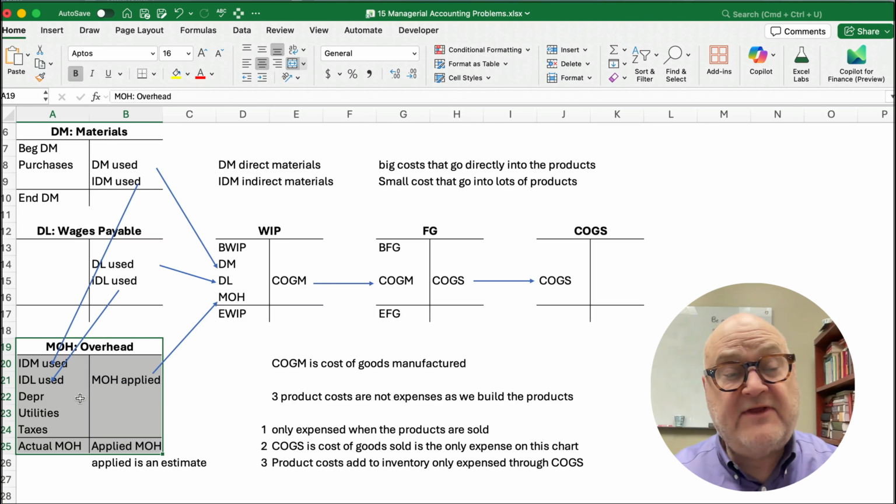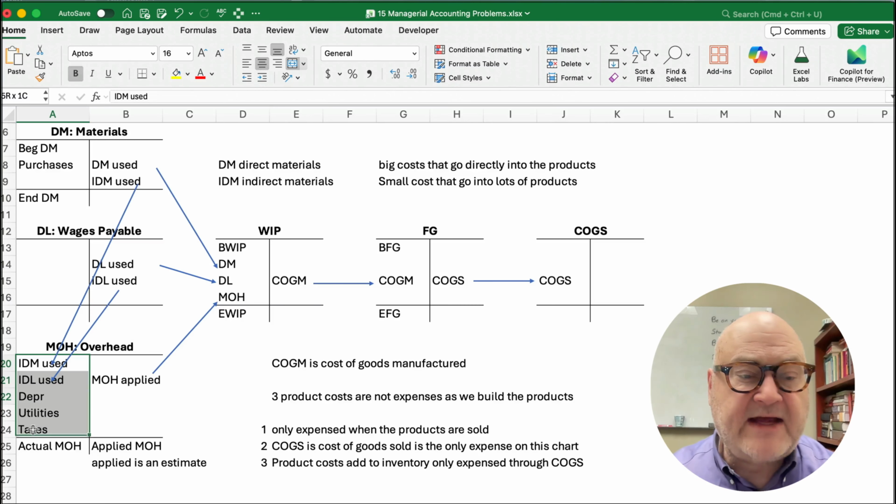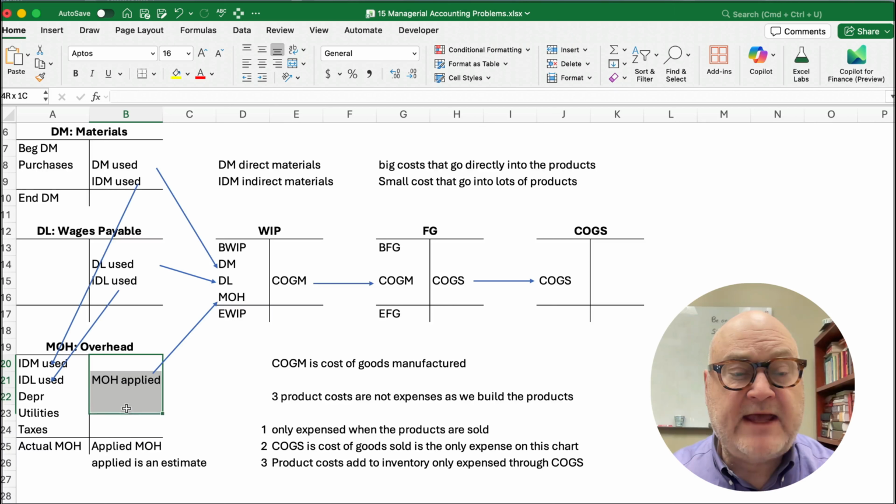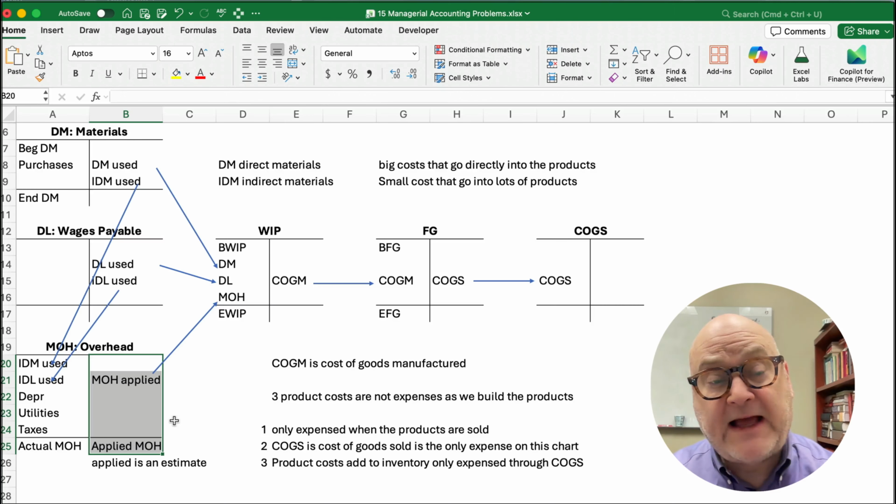So overhead would be things like indirect materials, indirect labor, depreciation, utilities, taxes, all this. And all this is actual overhead. And then we have to have an estimate, so we apply overhead.